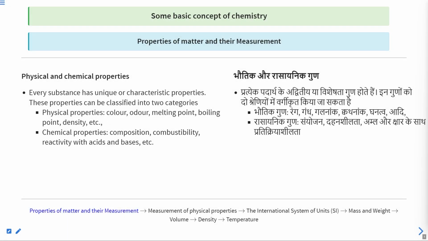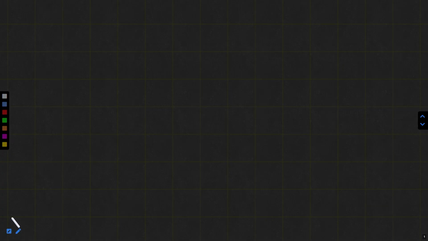Today, we are going to discuss the topics of this chapter, that is, some basic concepts of chemistry. In the previous class, we have discussed the classification of matter. I want to recall the previous class points, then we will start today's session.